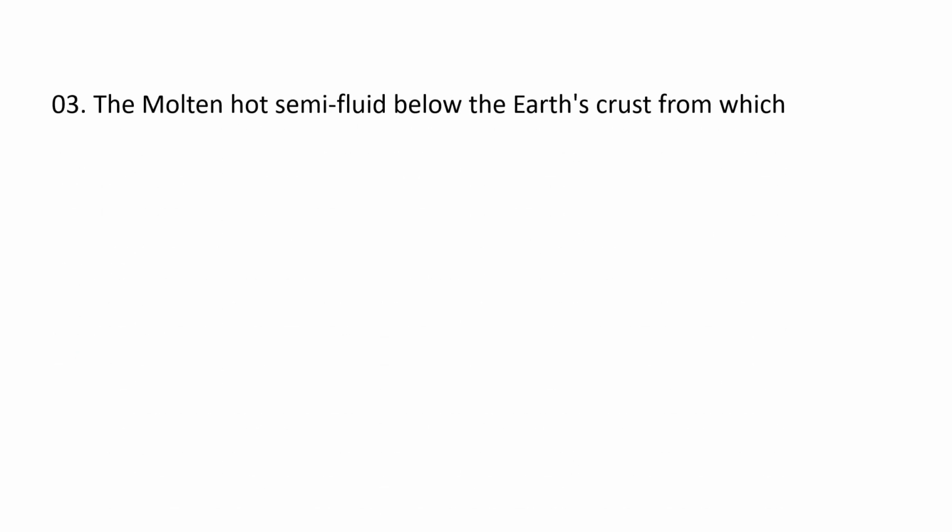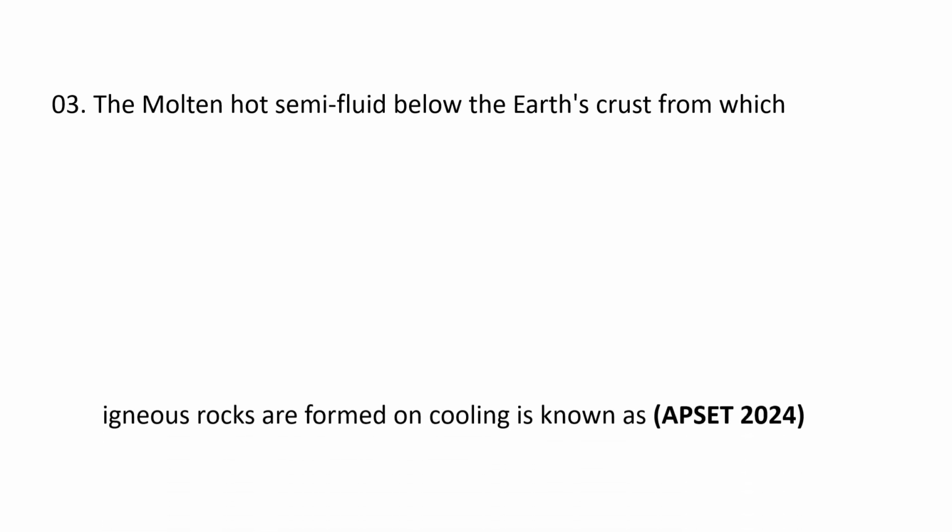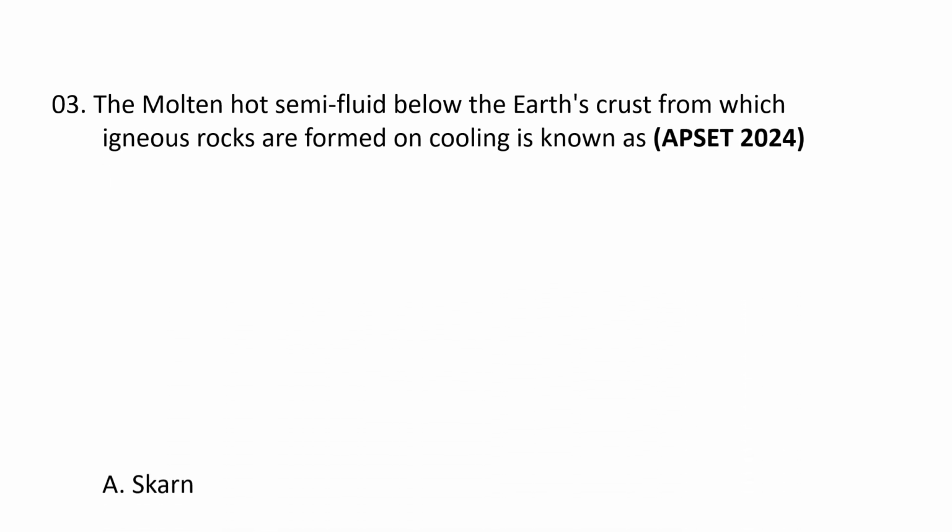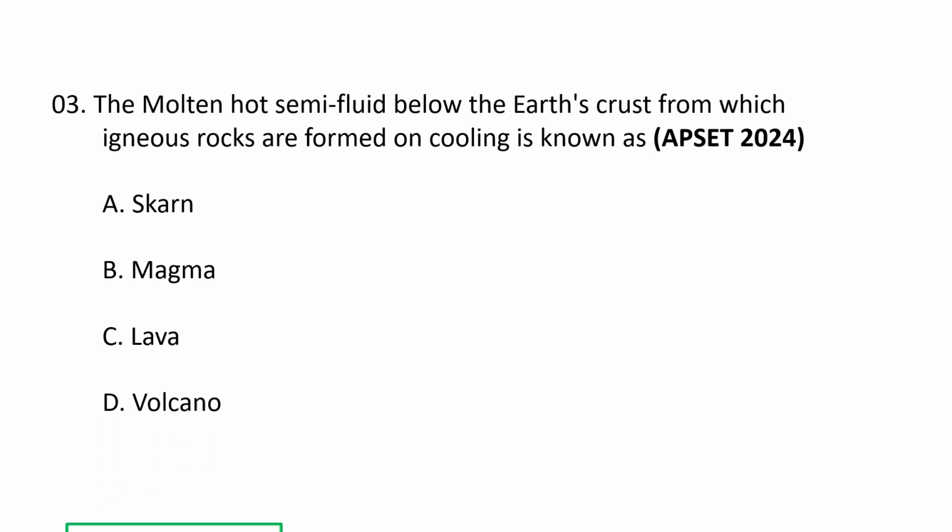Next question. The molten hot semi-fluid below the Earth's crust from which igneous rocks are formed on cooling is known as A. Skarn, B. Magma, C. Lava, D. Volcano. So the correct option is B, Magma. The molten or semi-fluid material below the Earth's crust from which igneous rocks are formed is known as magma. This subterranean material is a mix of liquid rock, crystals and gases, and it solidifies and crystallizes to form various types of igneous rocks.